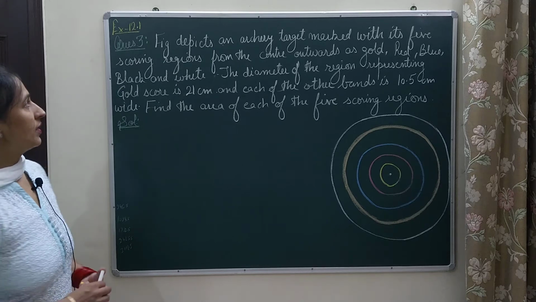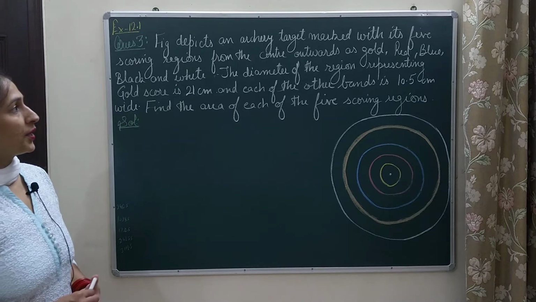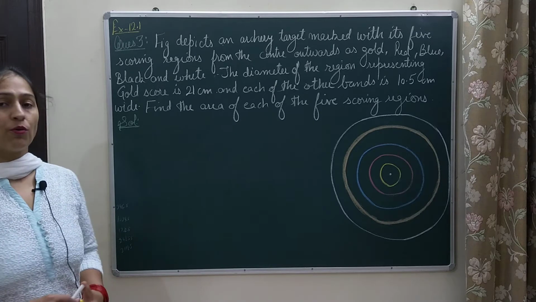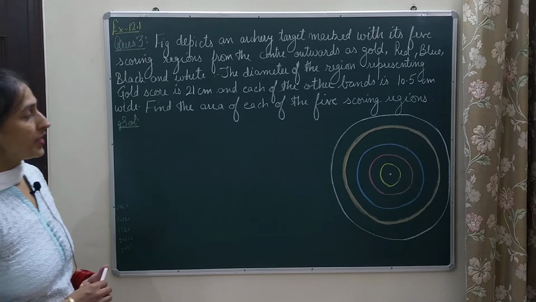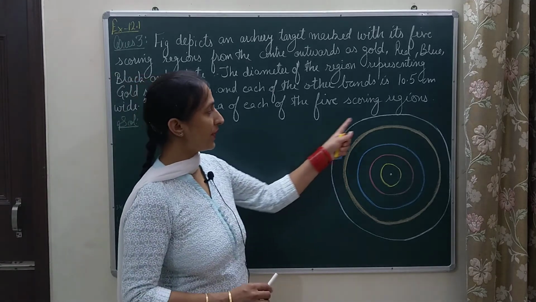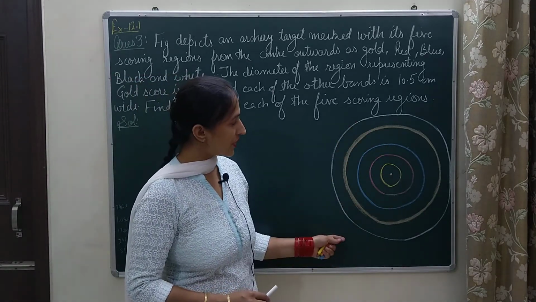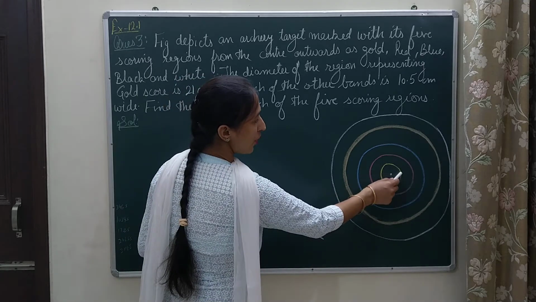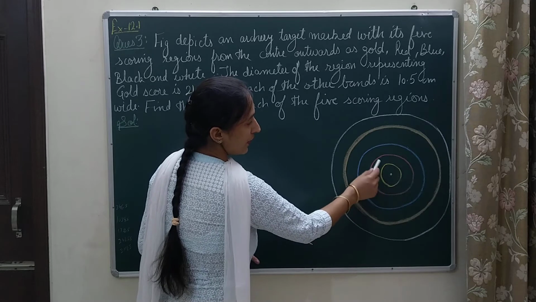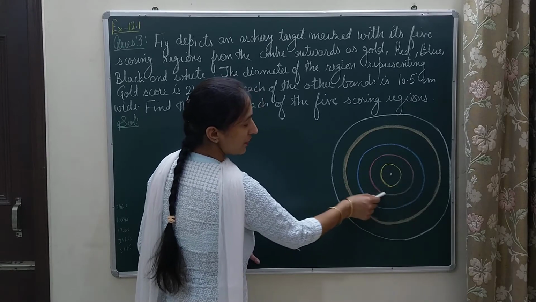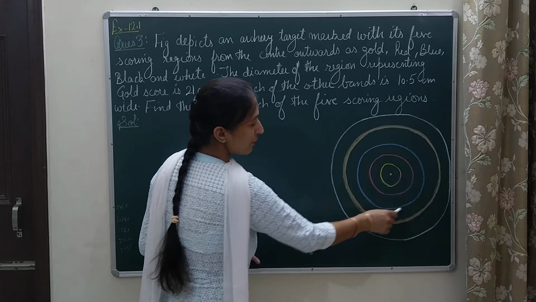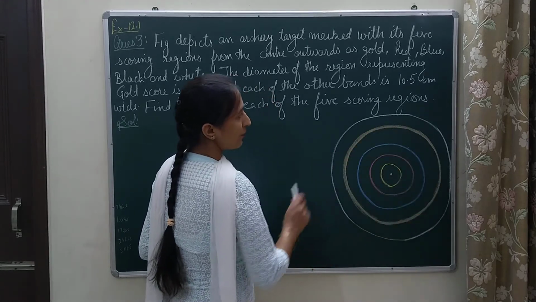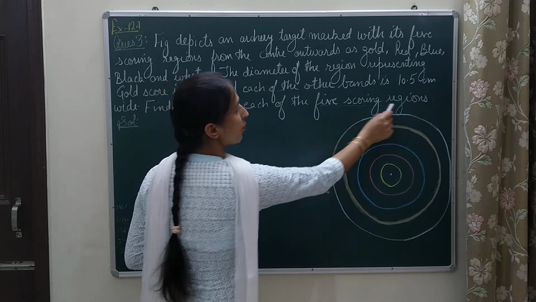Question number 3. The figure depicts an archery target marked with its 5 scoring regions from center outwards as gold, red, blue, black, white. You must have played dartboard and seen that there are different scoring regions. Here I have marked from the center the gold portion, then the next scoring region is the red portion, then the blue portion, next the black, and the last one is the white portion. So all have different scoring regions.